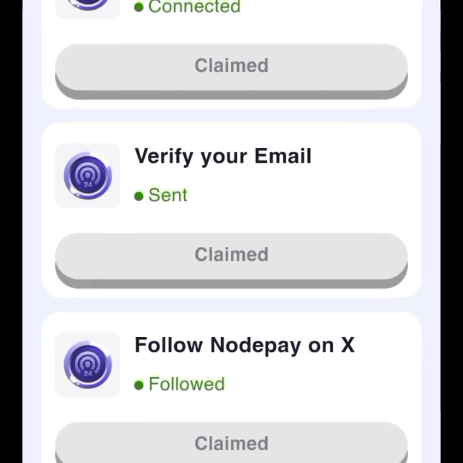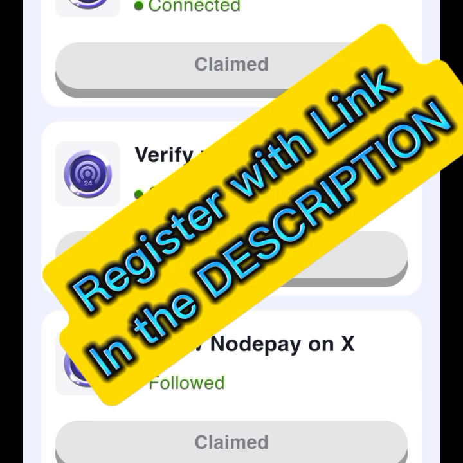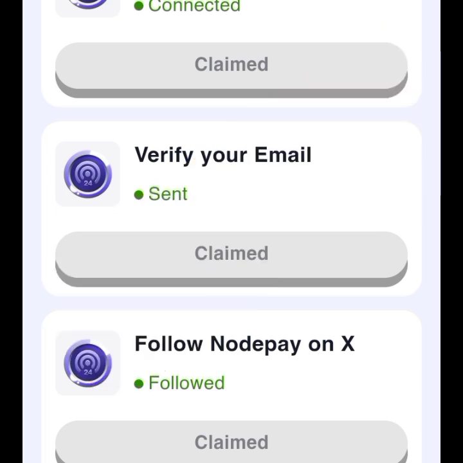Go ahead and register. Check in the description, get the link, register for Nodepay, and then go to Google Play Store and download your Nodepay app and start generating the points that will translate to your quality airdrop from Nodepay any moment from now.